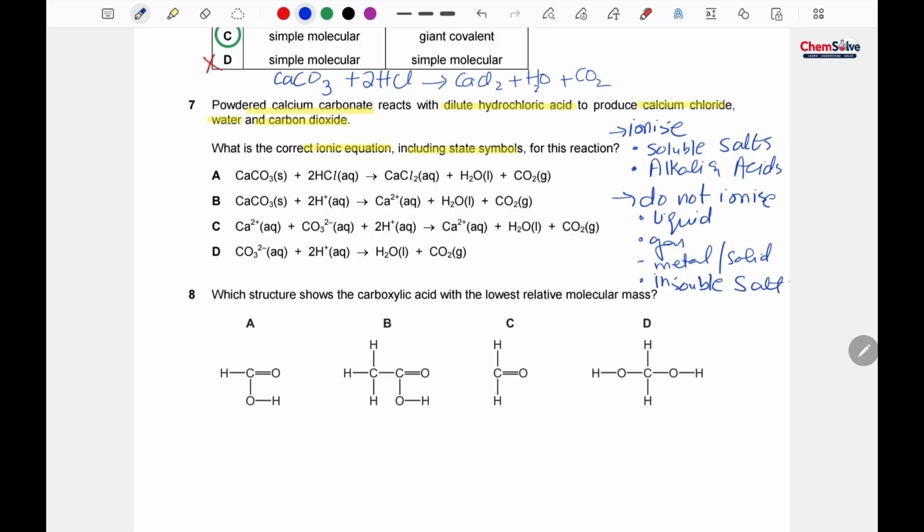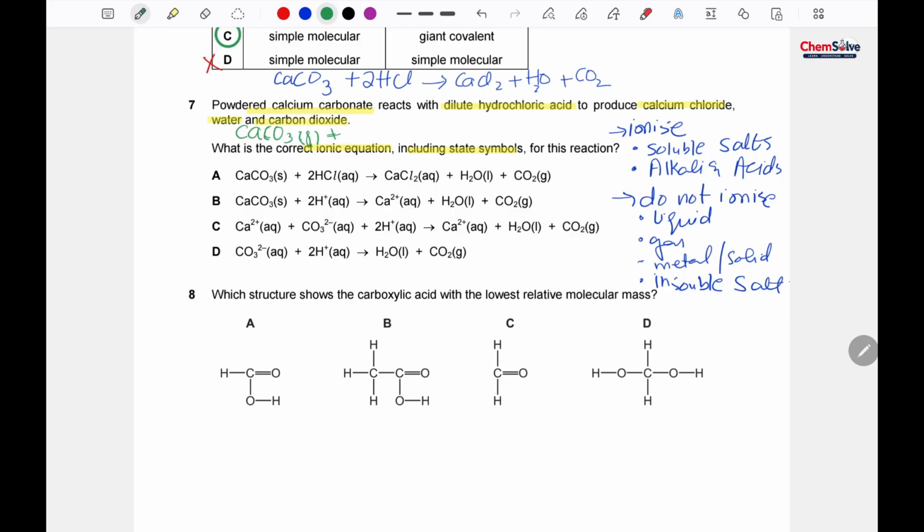So keeping this in mind, we should not ionize calcium carbonate because calcium carbonate is an insoluble salt. So we will write it as such.